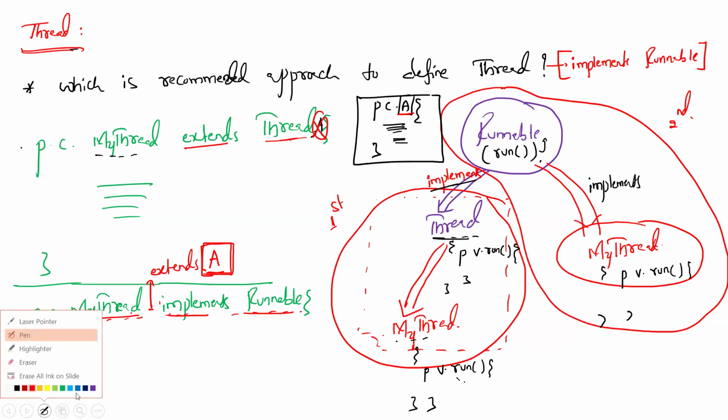Yeah. So let us go for the next part of it. What is the next part? Which method are we using inside the programmer defined class? The run method we are using. And which method are we calling from the main method for execution? The start method we are calling. We are defining a run method, but we are calling a start method. Why? That's the next question. Why start method?